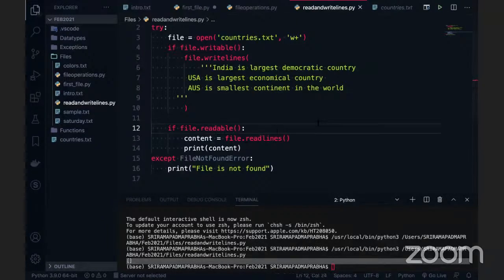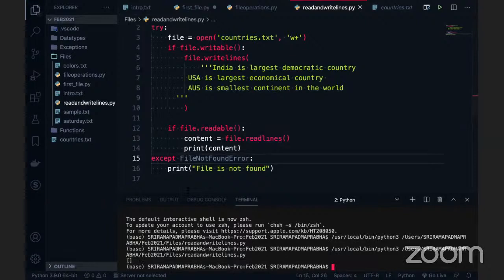You are right, Gopal. The readlines function always returns a list, but the thing is that we are not seeing the data. Why are we not able to see the data when you use the readlines function? It is because of